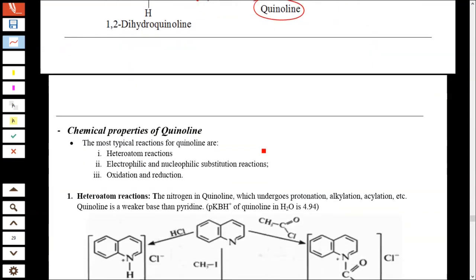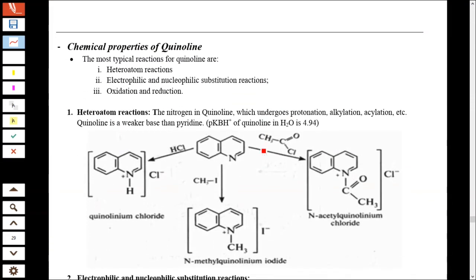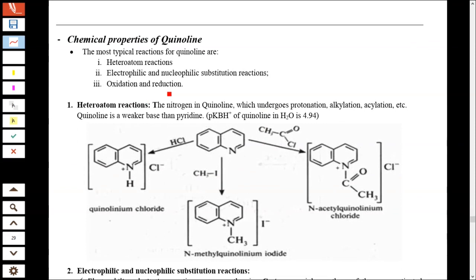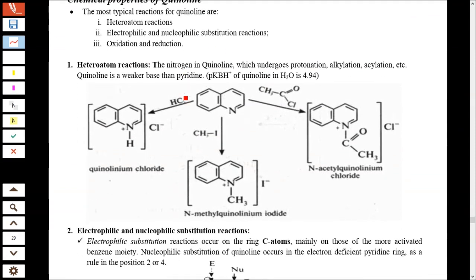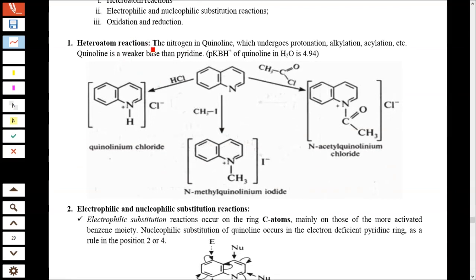Chemical properties of quinoline: heteroatom reaction, electrophilic and nucleophilic substitution, oxidation and reduction. Here you see the heteroatom reaction, which is a reaction at the nitrogen center. If you treat quinoline with HCl, you will get the quinolinium chloride salt, with a pKa value of 4.9.